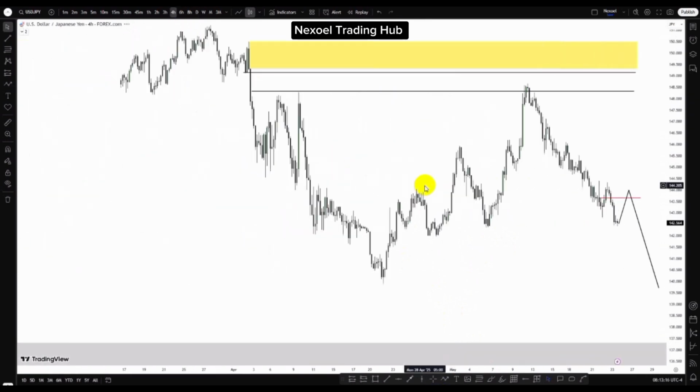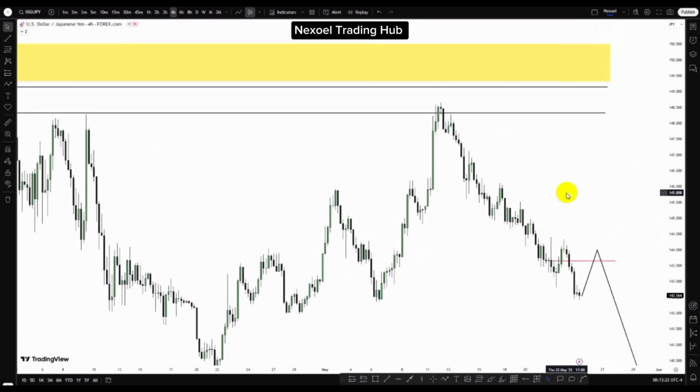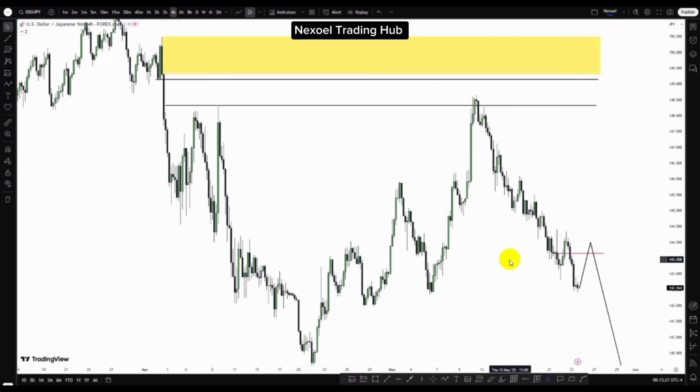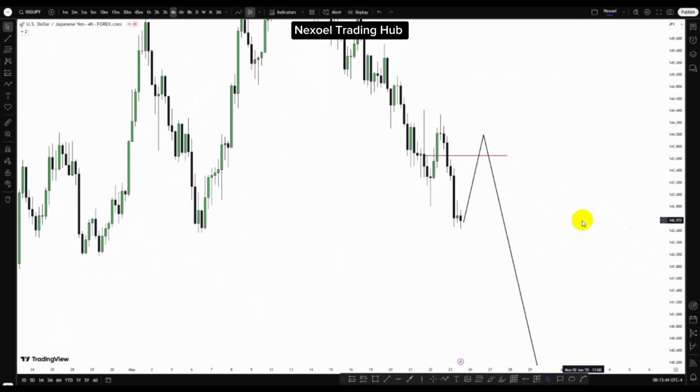So here in the 4-hour time frame, I pointed out the fact that we should sell from this fair value gap zone, and we'll be looking forward to selling to the downside. This was something I forecasted 3 weeks ago when we started seeing how price was going bullish to the upside. We anticipated to see price would take out these high points here, this liquidity resting here because of the fair value gap we have here, and then we go bearish. So we can see that within the sponsorship zone where we have the up close candle before the bearish movement, we have this 4-hour bearish fair value gap.